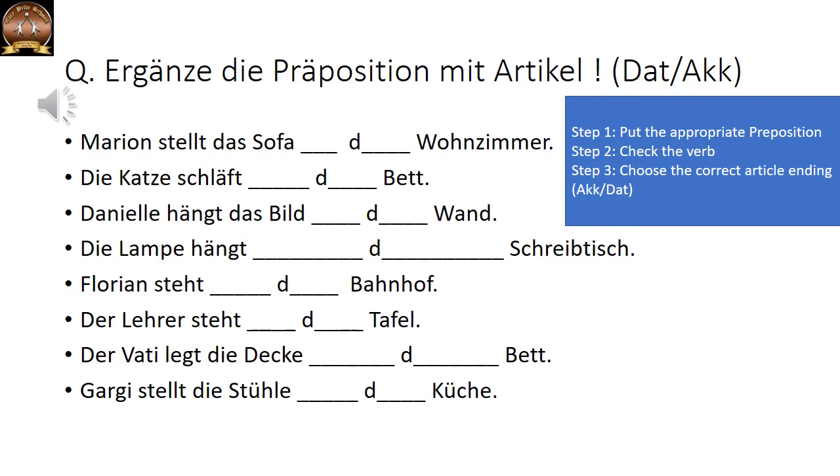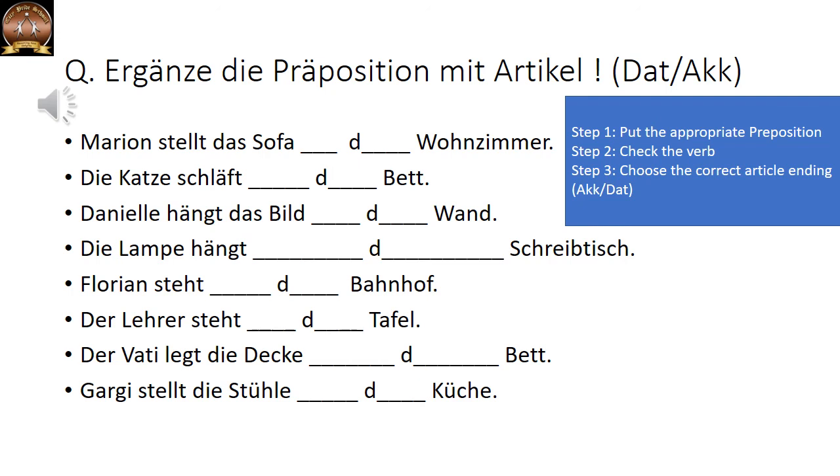So where two prepositions are correct over here. You can say vor, in front of the blackboard, or you can say neben also, near the blackboard, or you can say an also, actually at the blackboard. So an, vor or neben, all is fine. Now stehen is stationary, so we are going to put dative. Tafel is feminine, so it will become der in dative. So vor der Tafel, or neben der Tafel, or an der Tafel. Three options are correct.